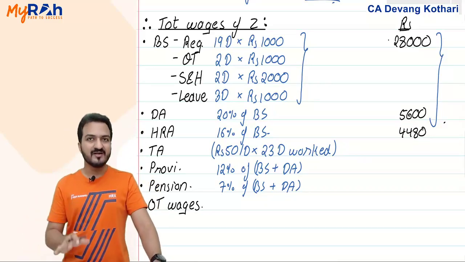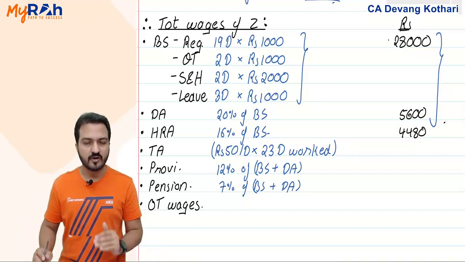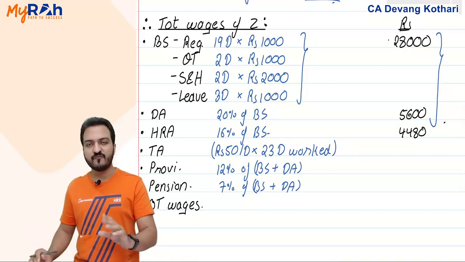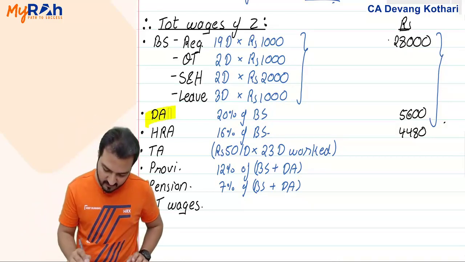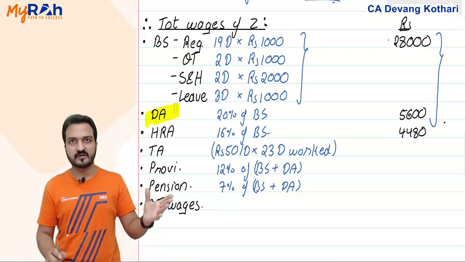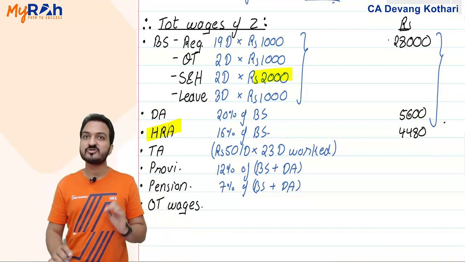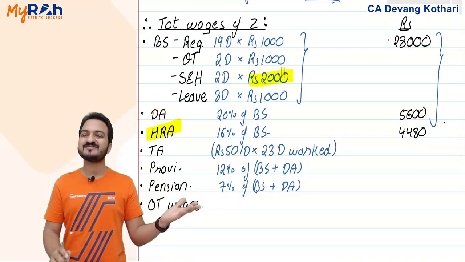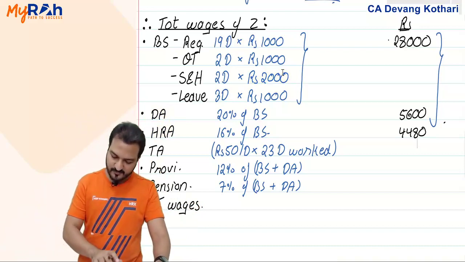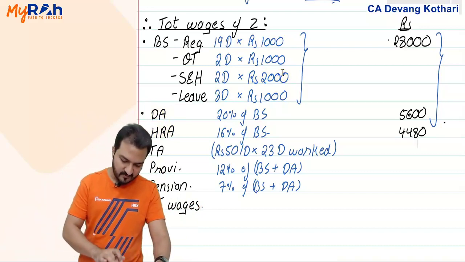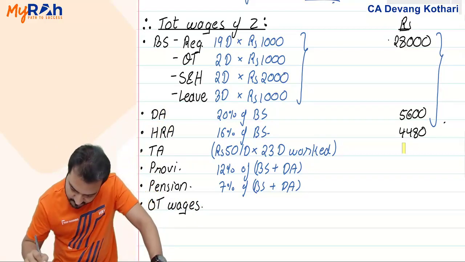Look, they told earlier that whatever double basic salary you pay during Sundays and holidays, that will also be eligible for all the allowances, meaning for calculating dearness allowance, you include the double basic in basic. For calculating HRA also, you include the Sundays, holidays double basic in basic. Yes, okay. Transport allowance is 50 per day into 23 days. 50 into 23 is 1150.